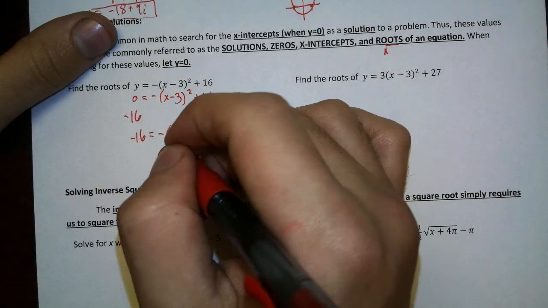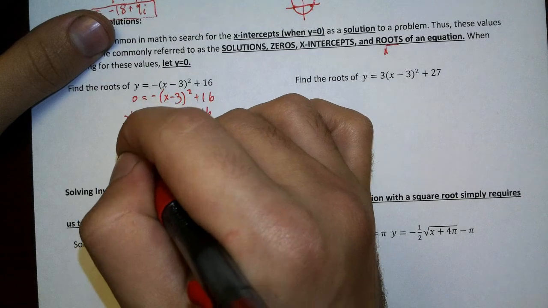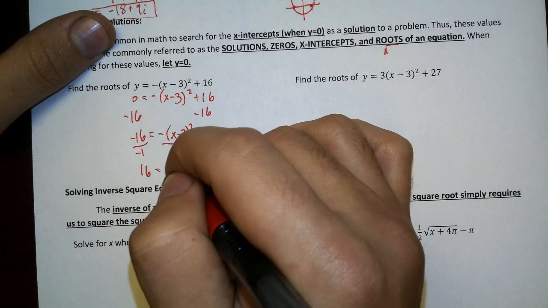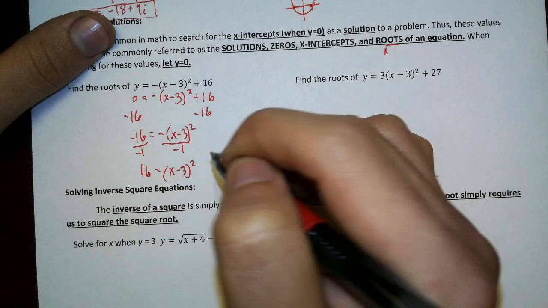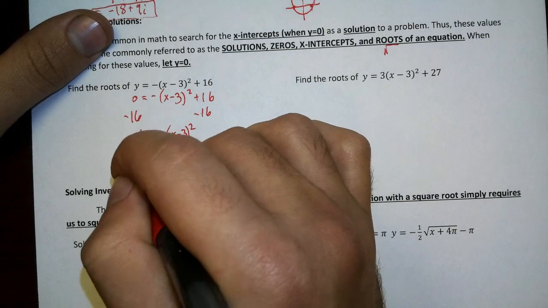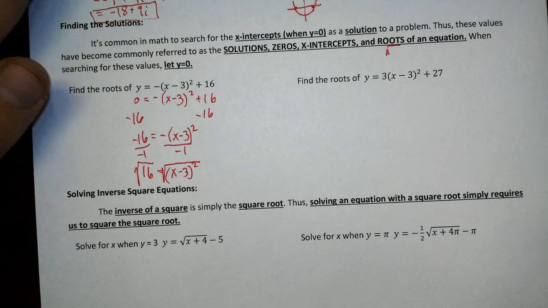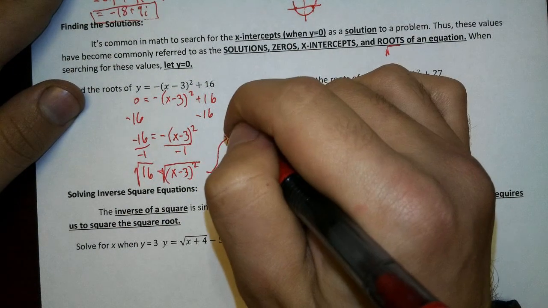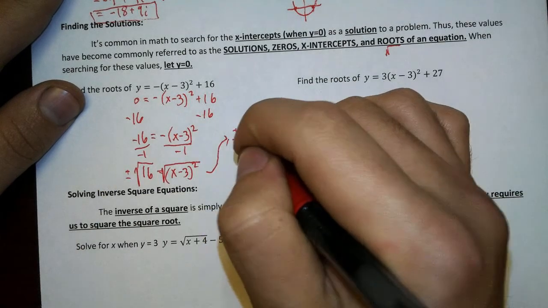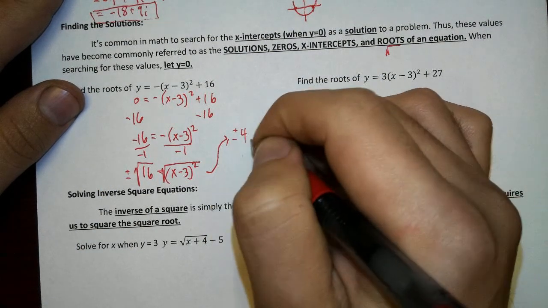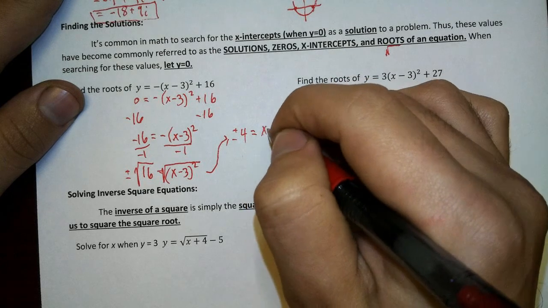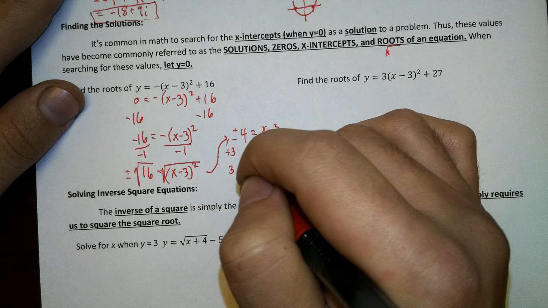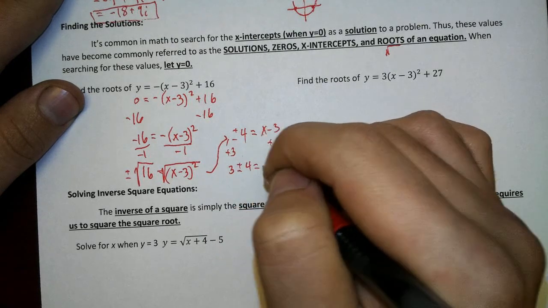Okay, then we're going to go ahead and solve this. We'll divide both sides by -1. So we have 16 equals (x minus 3) squared. Oh, well, thank you, Mr. Zoyas. You gave us another perfect square to take the square root of. That was very kind of you. You're welcome. So we will have, oh, and don't forget the plus and minus, plus and minus 4 is equal to x minus 3. We're going to add 3 to both sides. So 3 plus or minus 4 is equal to x.